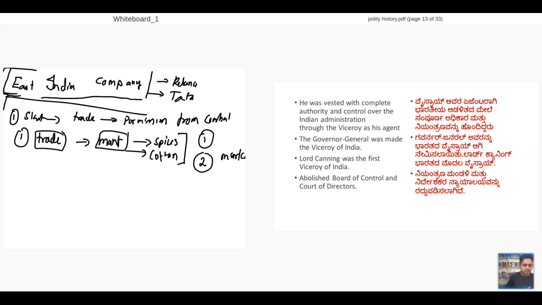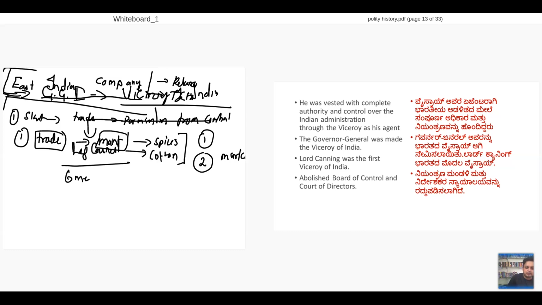So this is happening on one side. What would happen in India? In India, the Governor General of India, his name will be changed into Viceroy of India. So the Viceroy will have two councils. Council number one will be the Legislative Council. It will have 6 members. The other council will be the Executive Council. It will have 4 members.